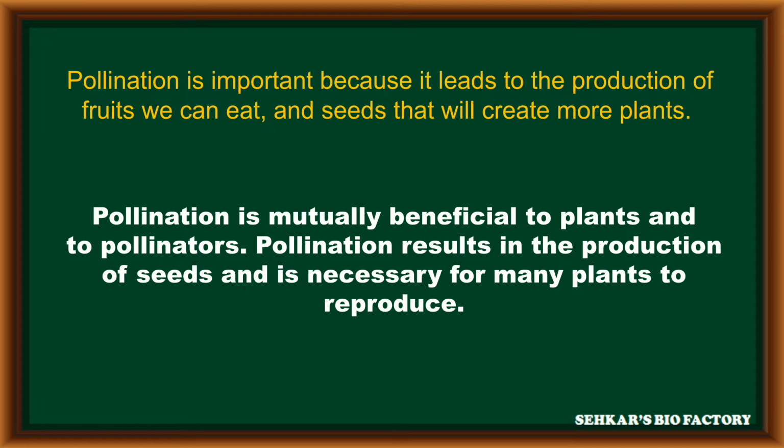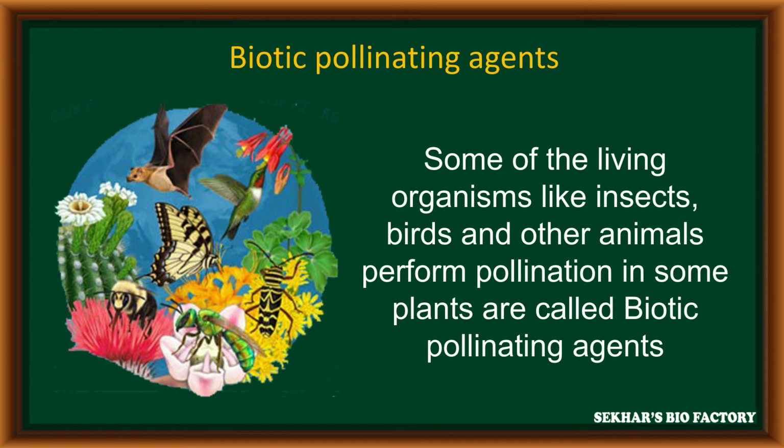At the time of pollination, some living organisms like insects, birds and other animals help to transfer the pollen grains from one flower to another flower, especially from anther to stigmatic surface. Such types of pollinators are called biotic pollinating agents. By taking some examples,